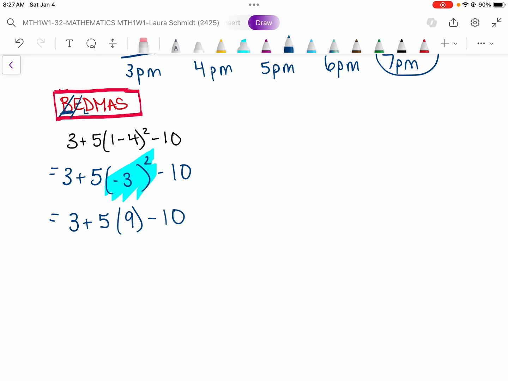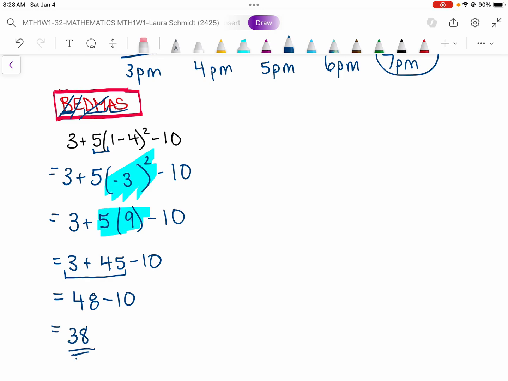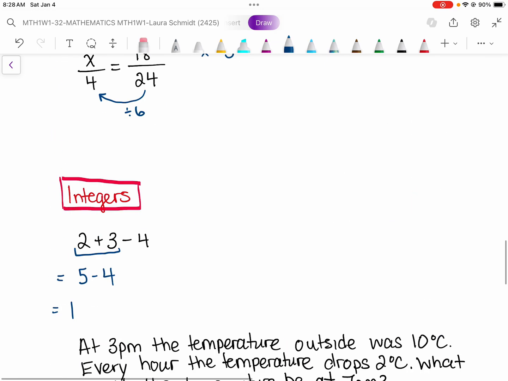Division and multiplication can be done next in any order. And it looks like I only have multiplication. 5 times 9. If there's no sign in between stuff, that always indicates multiplication. So 5 times 9 is 45. And now I just have adding and subtracting left, which I can do in any order. So I like to just do it in the order it comes. So 3 plus 45 would be 48. And then I just have to subtract 10 from that. So that's 38. Final answer. And that's the majority of the stuff from number